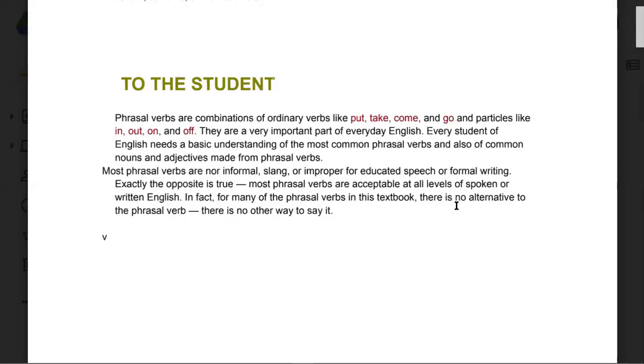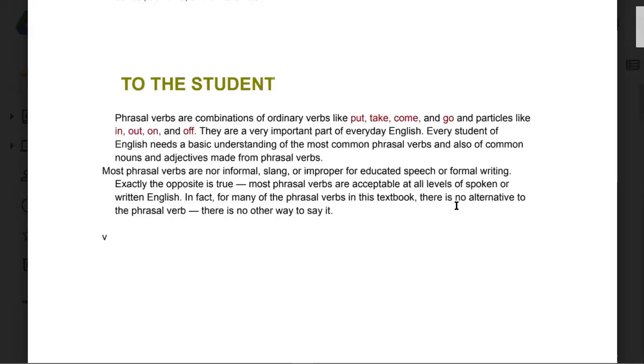So the student: phrasal verbs are combinations of ordinary verbs like put, take, come, and go, and a particle like in, out, on, and off. They are a very important part of everyday English. Every student of English needs a basic understanding of the most common phrasal verbs and also of common nouns and adjectives made from phrasal verbs. Most phrasal verbs are not informal slang or improper for educated speech or formal writing. Exactly the opposite is true.